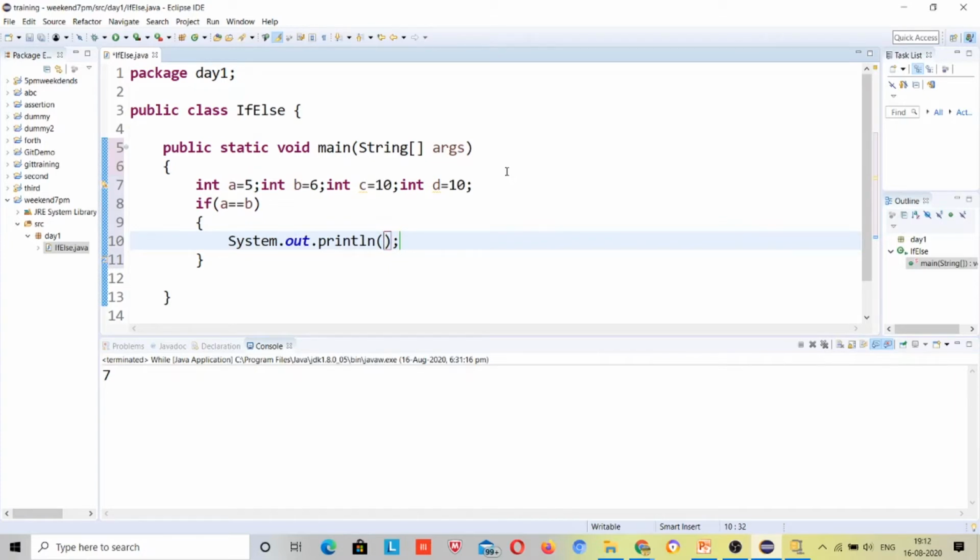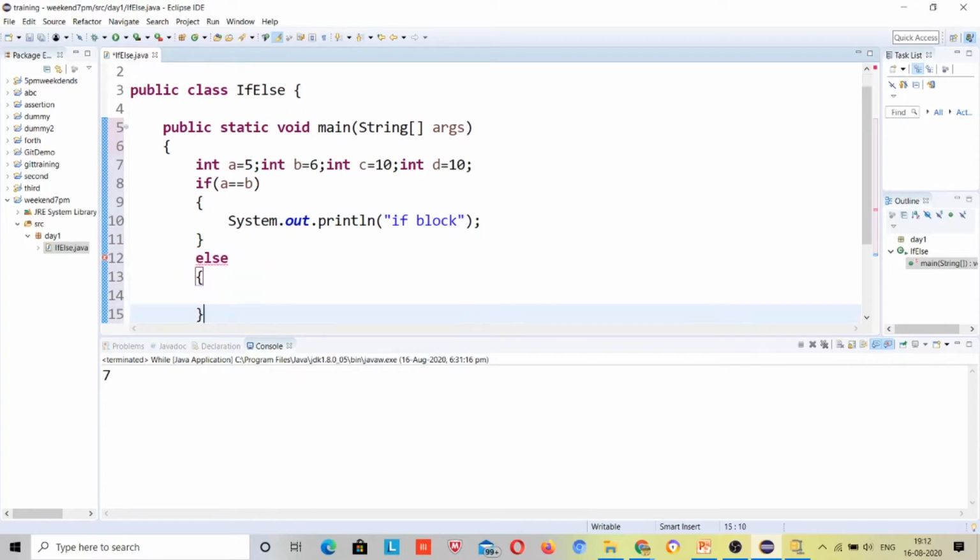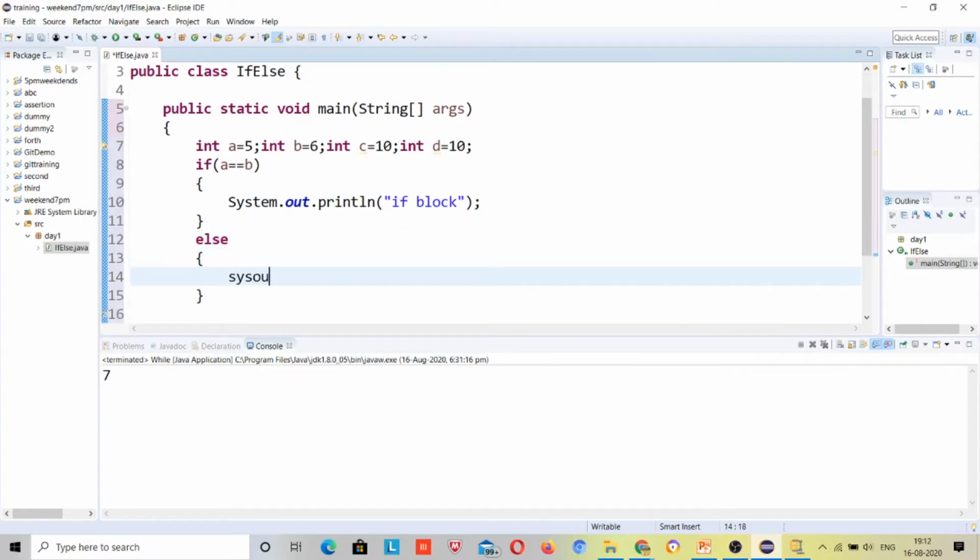If you want to note, please note that. Then this is going to print, suppose, if block, right? Else, sys out, Control Space, else block. Now tell me what will be the output.